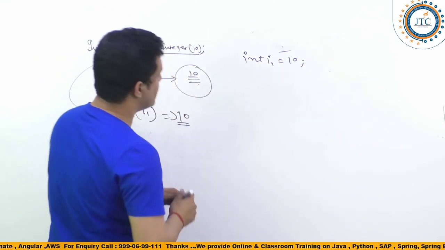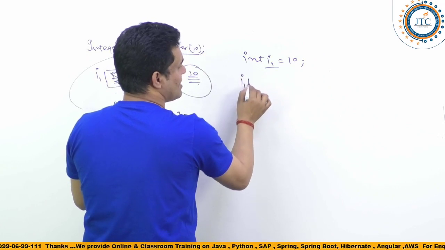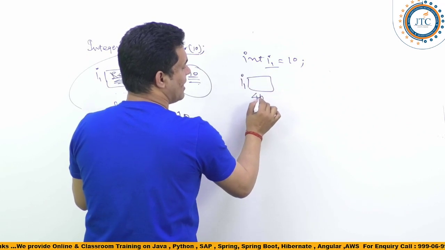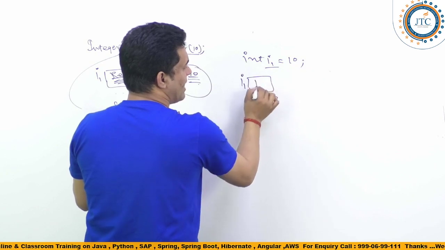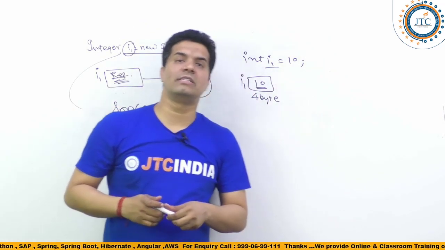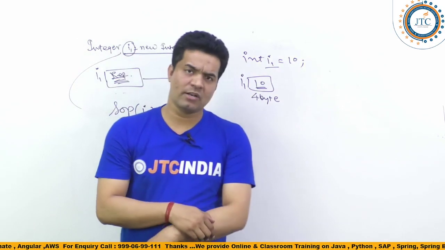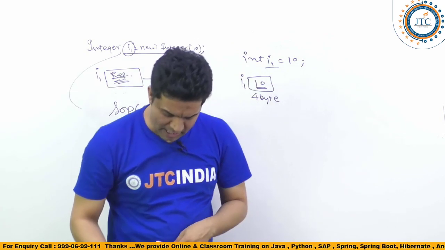Well, next, when I write int I1, this is a simple primitive type. So how much memory is it allocating? 4 bytes of memory, and 10 has been stored into this. So this is basically the auto-boxing and auto-unboxing concept from the wrapper classes, guys.